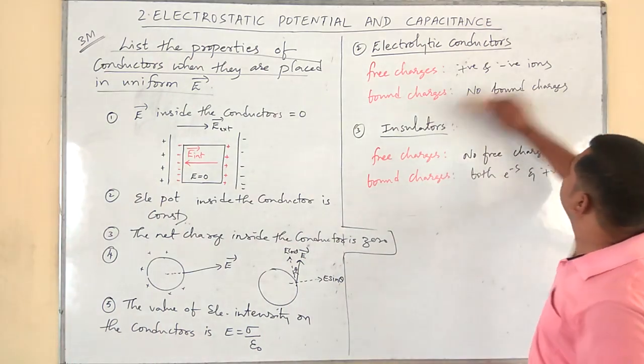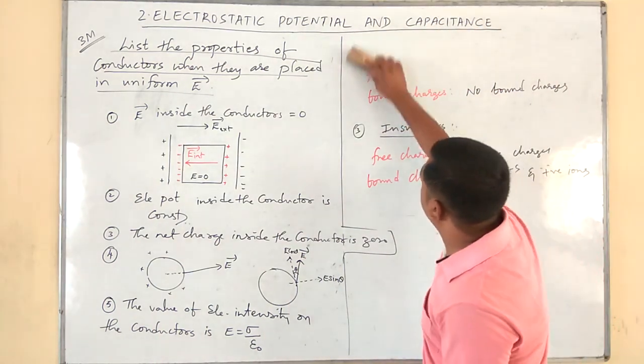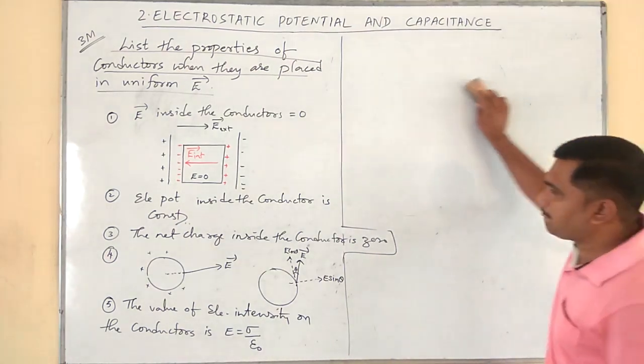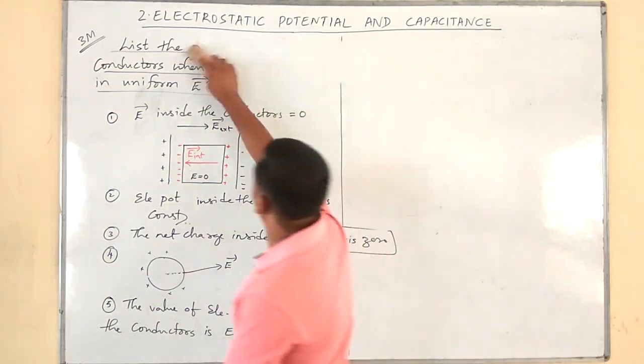Okay, now let's come to a 3 or 5 mark derivation. Let's start from here.